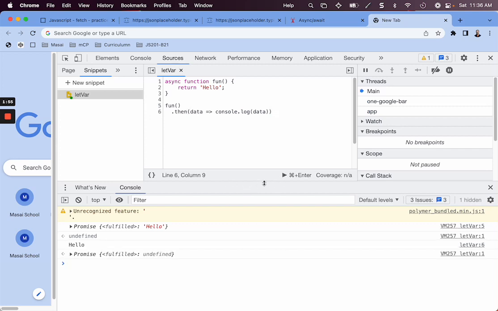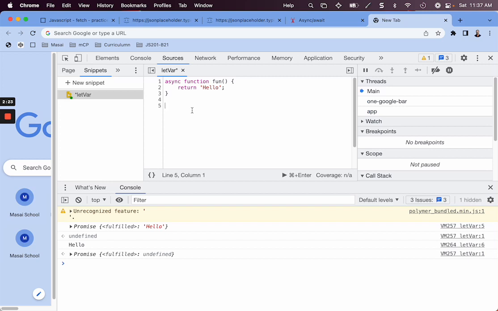Now if I hit run, we can see that this line of code, line 6, is giving us hello. Okay, so any async function returns a promise. Also, we can consume it using async await if we want to. Basically, it just returns a promise, and we resolve it the way we resolve a promise.